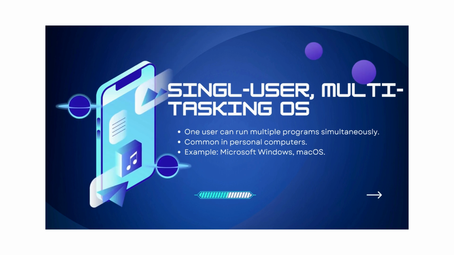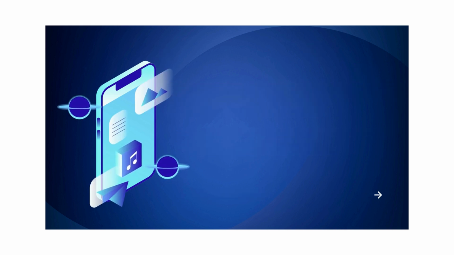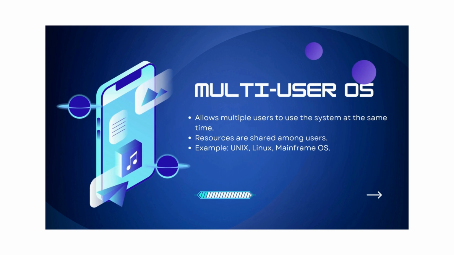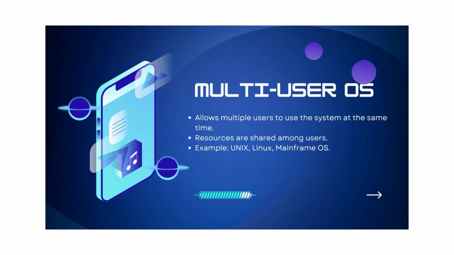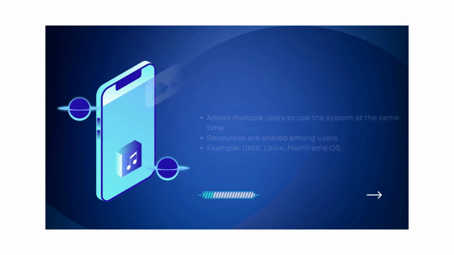For example, Microsoft Windows and Mac OS. Thirdly, multi-user OS allows multiple users to use the system at the same time. Resources are shared among users. For example, Unix, Linux, mainframe OS.